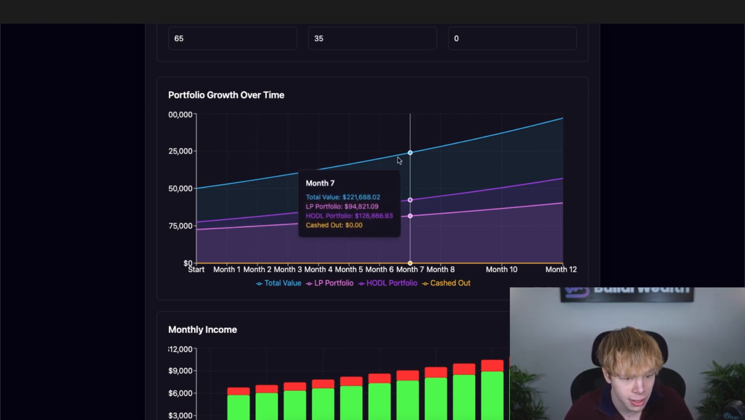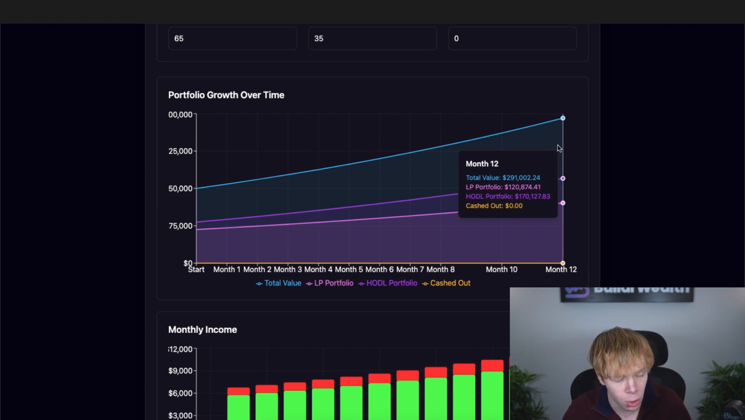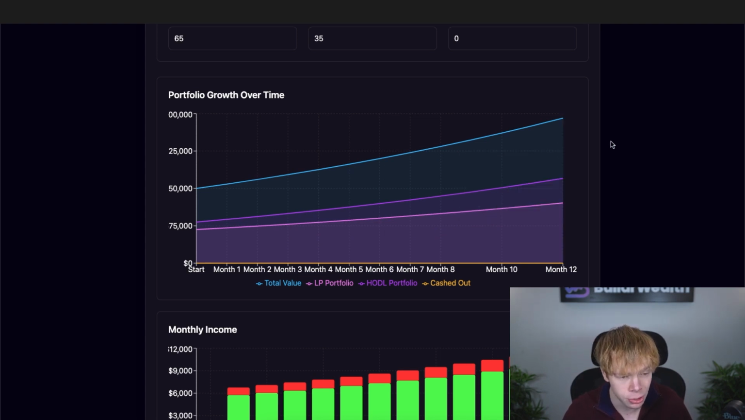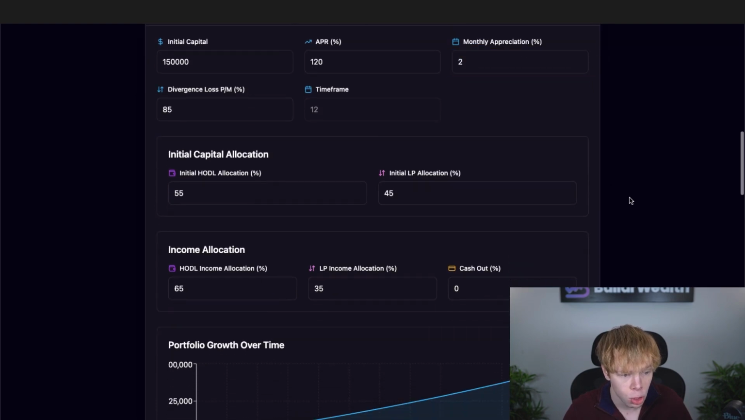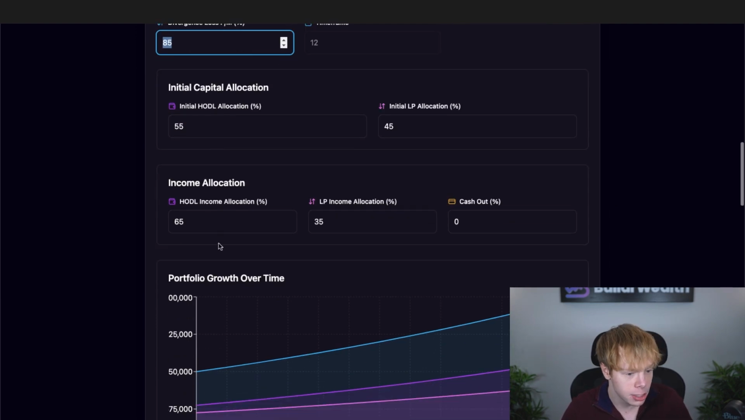Month two, $167,000. If we go all the way to month 12, we're at $291,000. That's because number one, we had monthly appreciation. Number two, we have income being generated, and it is assuming that you're paying down your divergence loss, and then that income is being used to build our portfolio.